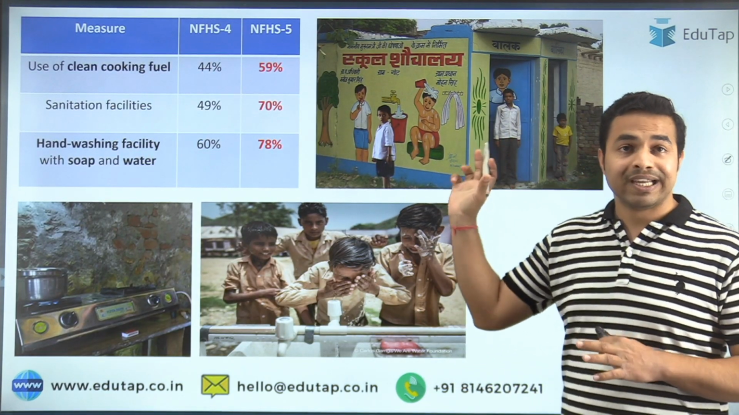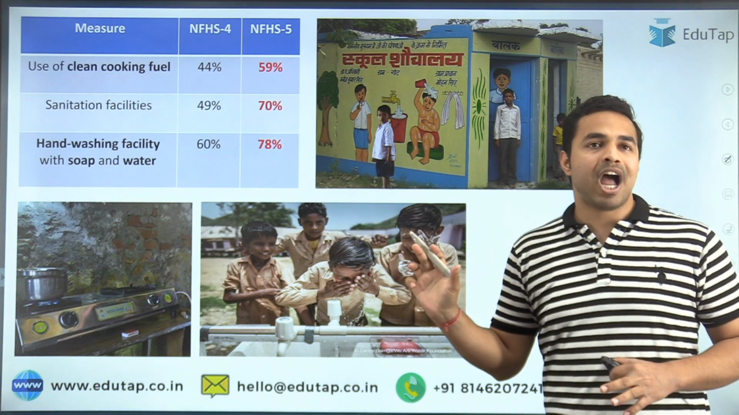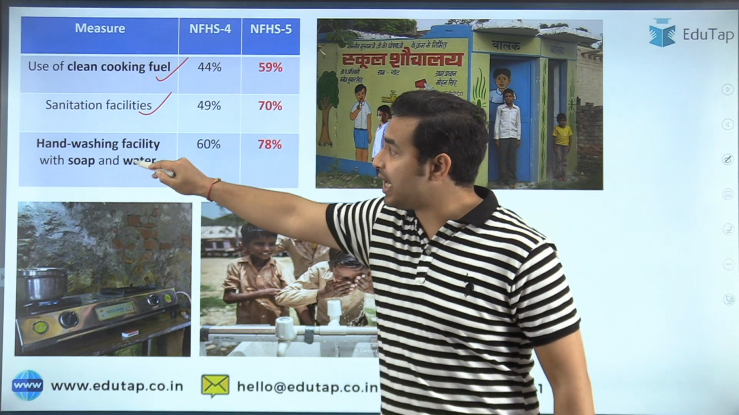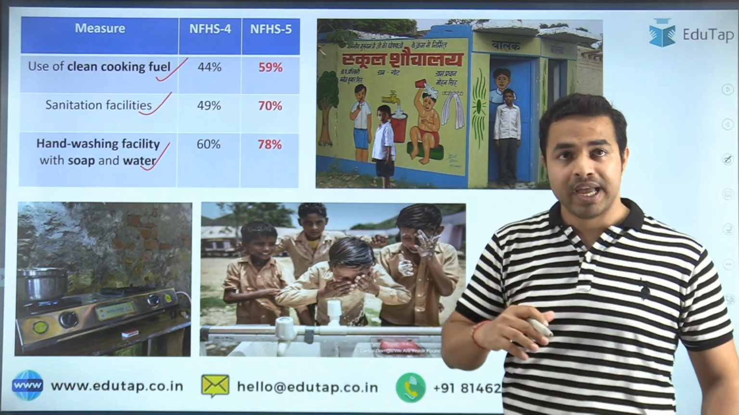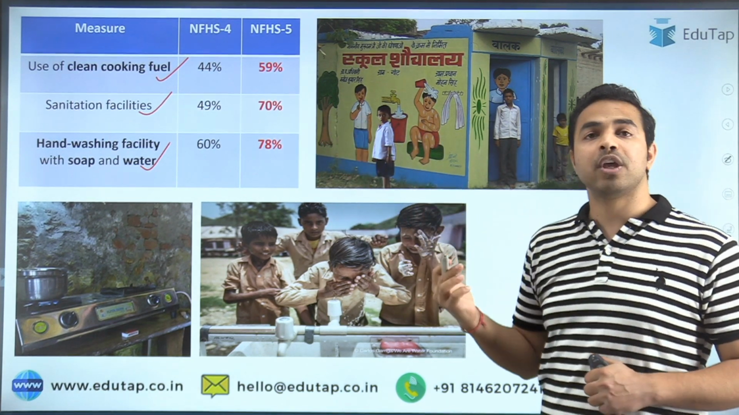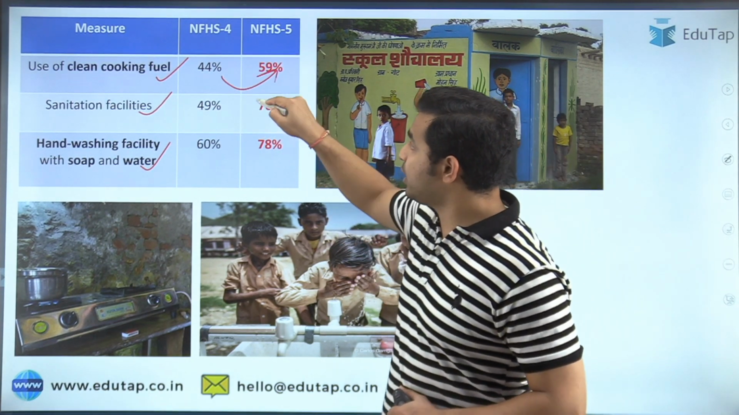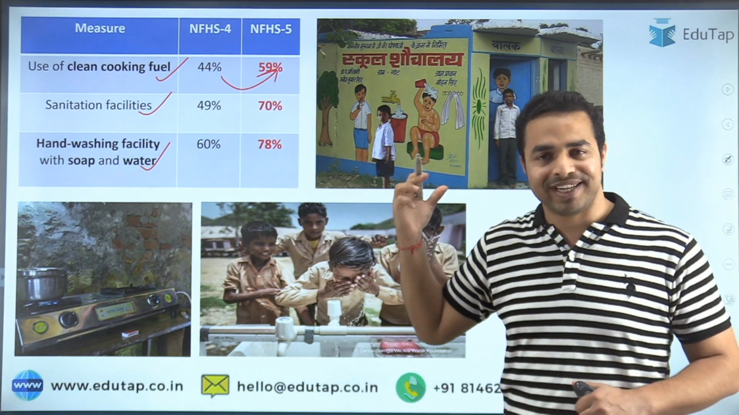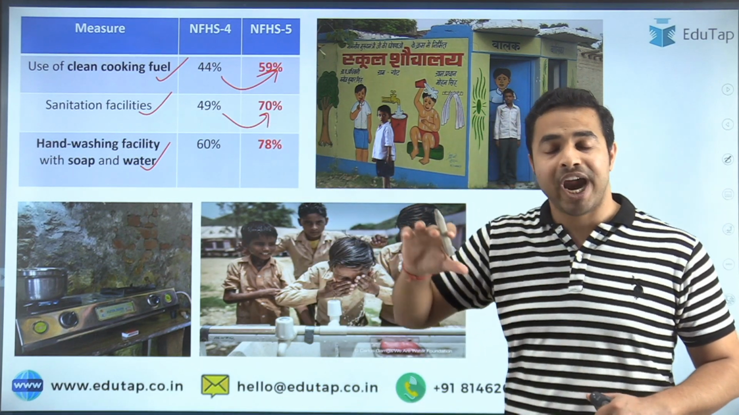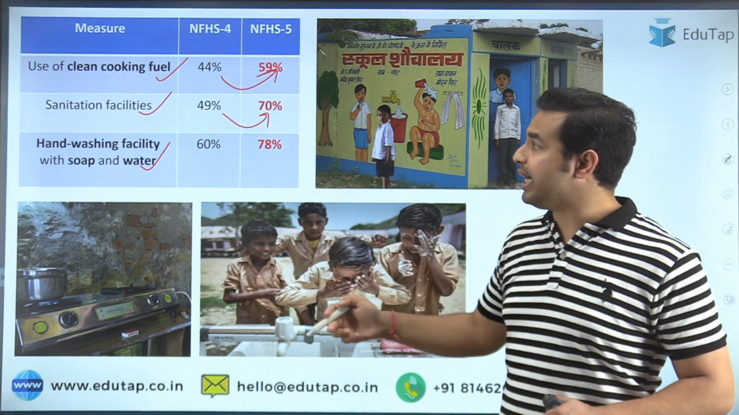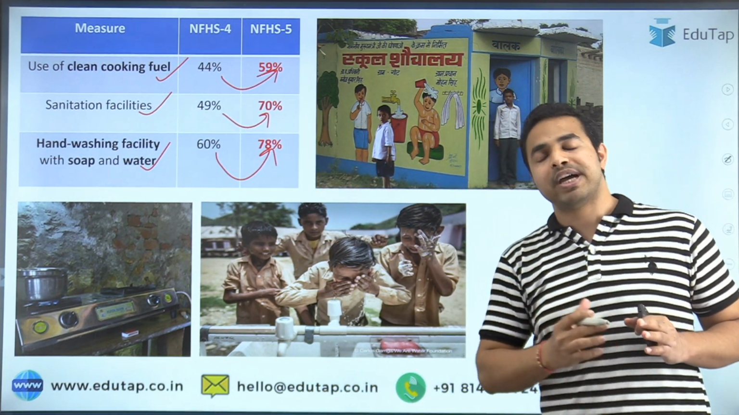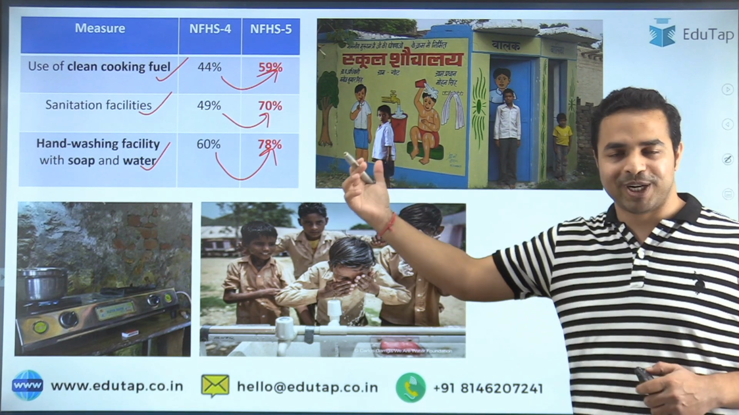Now apart from that, this particular survey also gives data about various other things like the use of clean cooking fuel, sanitation facilities and hand washing facility with soap and water. Here you can see that all these numbers have increased. The use of clean cooking fuel has increased from 44% to 59%. Sanitation facilities increased from 49% to 70%. And hand washing facility with soap and water increased from 60% to 78%. That means India is going ahead in a good direction when we talk about these particular parameters.